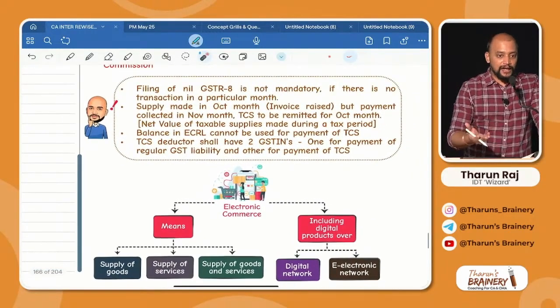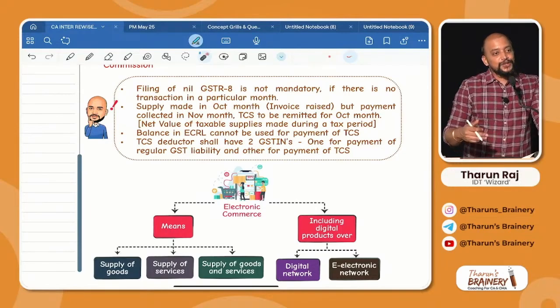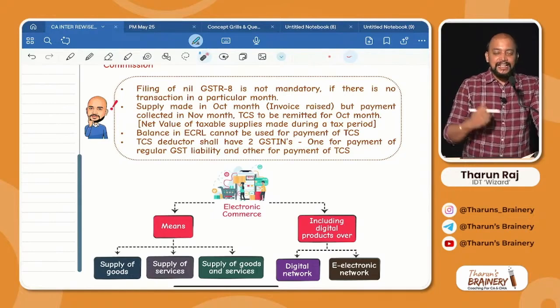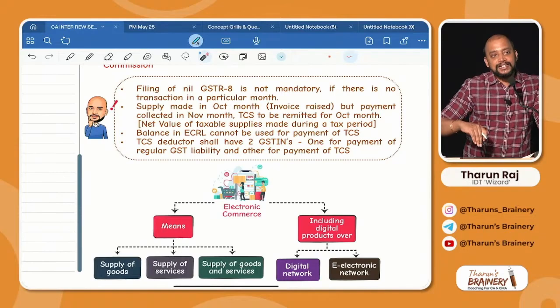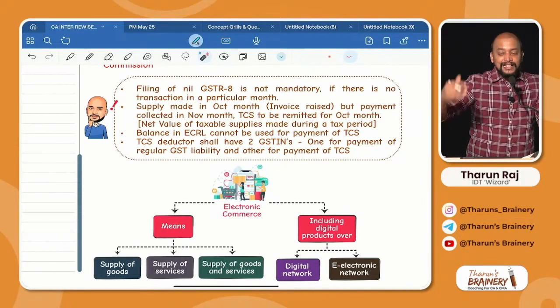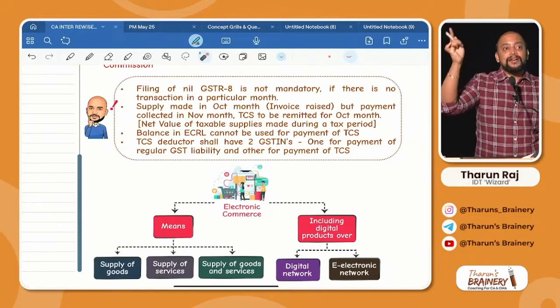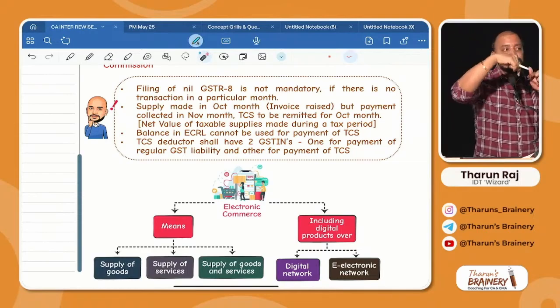For example, it is not October, November only. For example, you replace it with January, February also. You replace it with December and January also. Okay. What I mean to say is that supplies are made in this month, means invoice is this month, but the e-commerce operator collected the payment in the next month. Then in that case, the e-commerce operator should not deduct TCS in the month in which he collected money, but the e-commerce operator should deduct the TCS based on the invoice month.